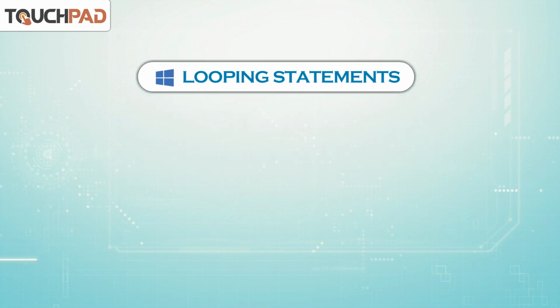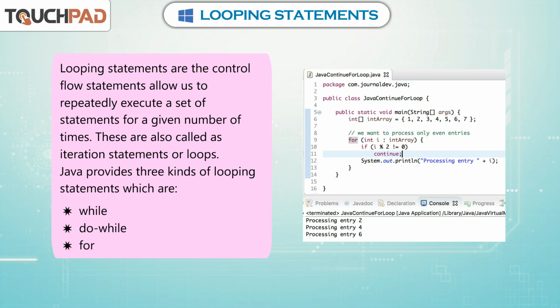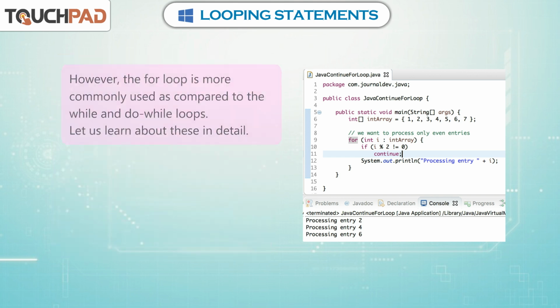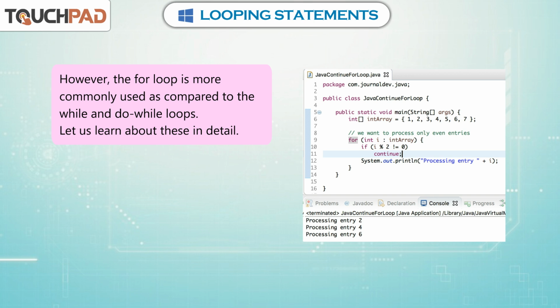Looping statements. Looping statements are the control flow statements that allow us to repeatedly execute a set of statements for a given number of times. These are also called iteration statements or loops. Java provides three kinds of looping statements, which are while, do while, and for. However, the for loop is more commonly used as compared to the while and do while loops. Let us learn about these in detail.